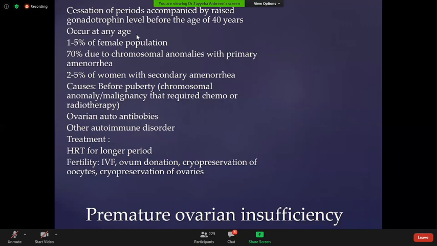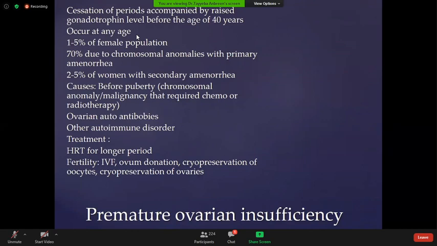You can also prescribe LH, but it's better to prescribe only FSH. 1 to 5% of the female population suffers from premature insufficiency. 70% is due to chromosomal anomalies with primary amenorrhea, and basically this chromosomal anomaly may be Turner syndrome. Patient may have a family history. 2 to 5% are patients with secondary amenorrhea.